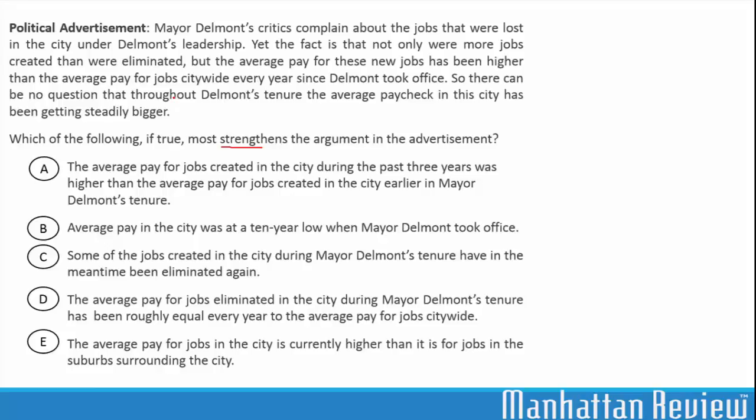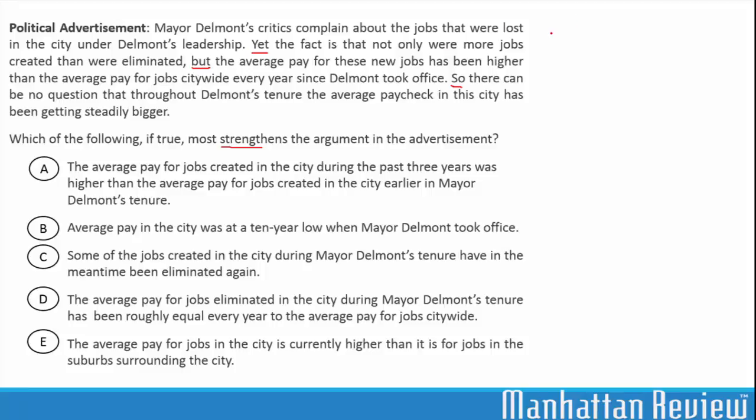Mayor Delmont's critics complain about the jobs that were lost in the city under Delmont's leadership. Yet, the fact is that not only were more jobs created than were eliminated, but the average pay for these new jobs has been higher than the average pay for jobs citywide every year since Delmont took office. So, there can be no question that throughout Delmont's tenure, the average paycheck in this city has been getting steadily bigger.